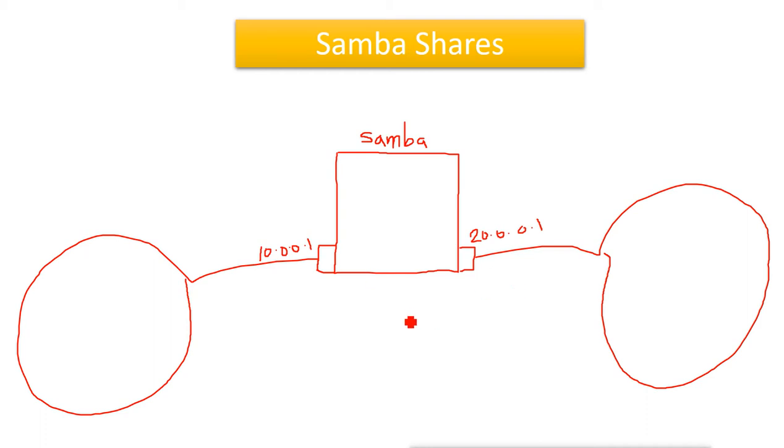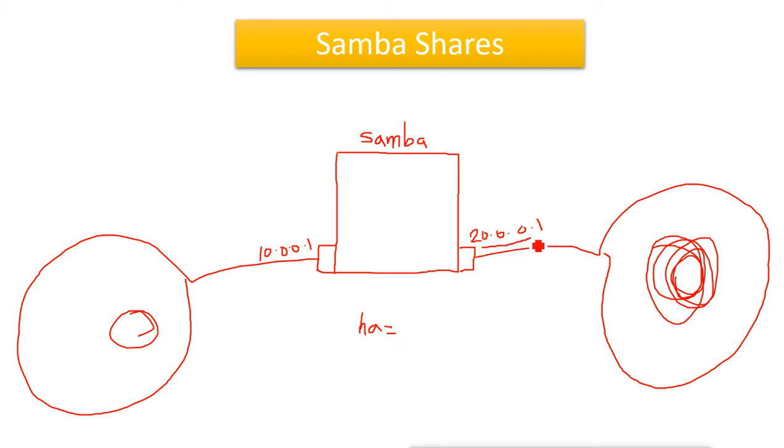Now if we want to configure the Samba server only for this interface, for this network, not for this network, then we will use the host allow option. We will configure the host allow, and in this section we will mention the network IP of this side. The network IP of this network, that means the network which we want to allow to accept the Samba request, that means the request for the Samba server.